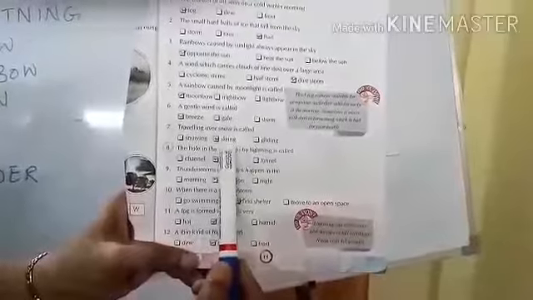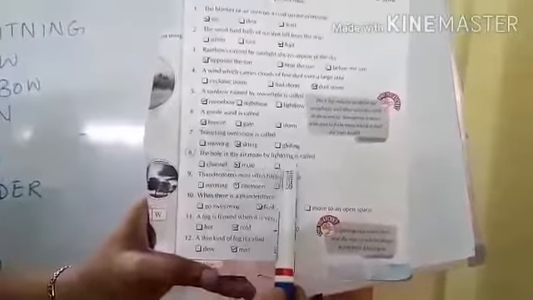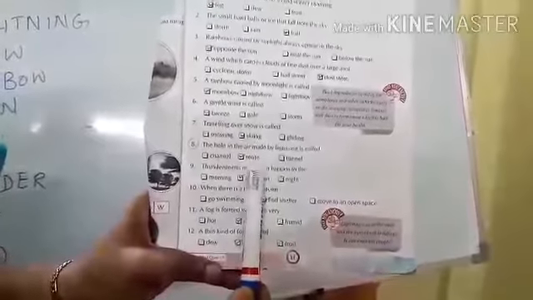Sixth one. A gentle wind is called breeze, gale, storm. The correct answer is breeze. Seventh one. Traveling over snow is called snowing, skiing and gliding. Correct one is skiing. S-K-I-I-N-G. Eighth one. The hole in the air made by lightning is called channel, route, tunnel. The correct one is route. R-O-U-T-E, route.